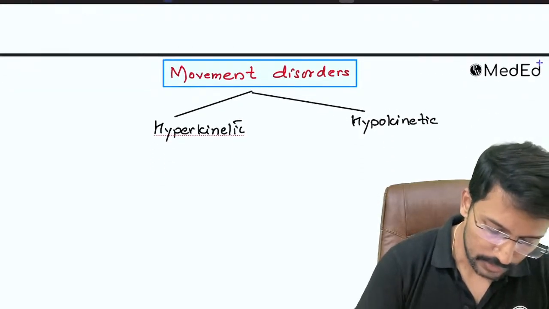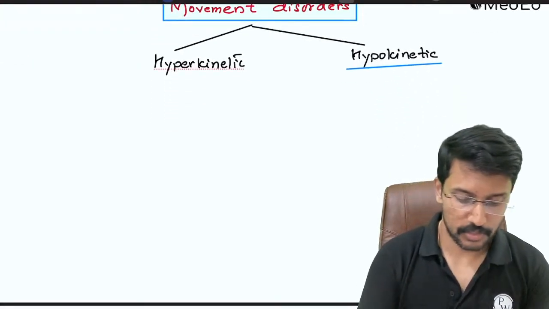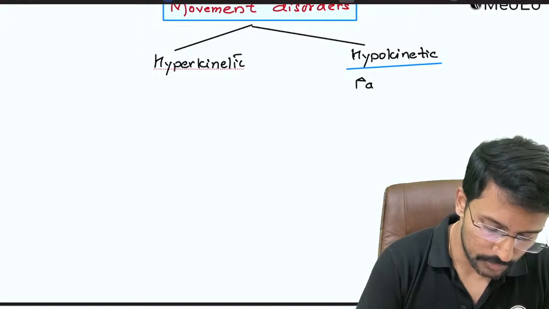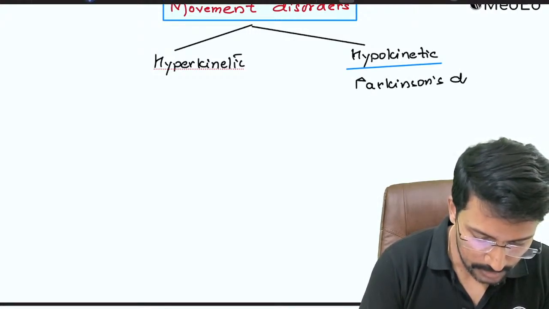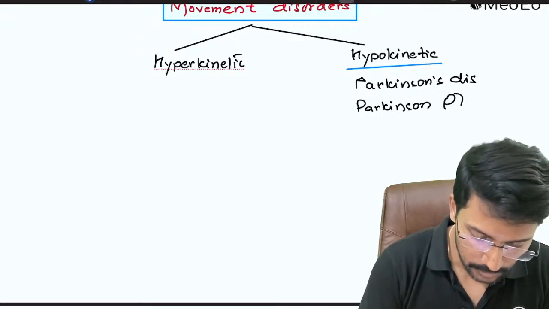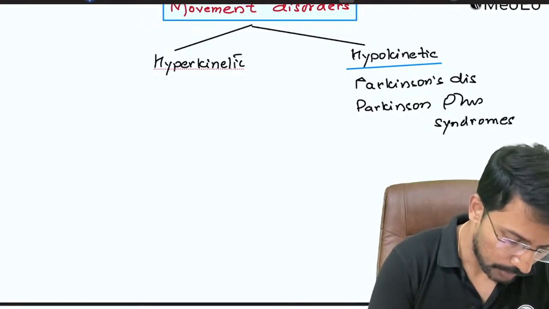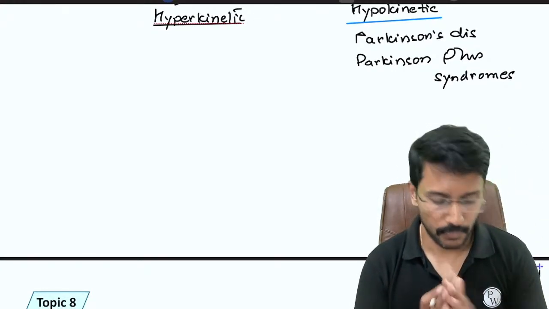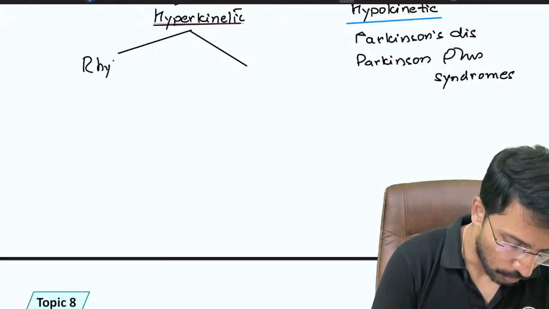So under this we have Parkinson's disease and related disorders like progressive supranuclear palsy, multisystem atrophy, right? All those conditions. So hypokinetic movement disorders, example is Parkinson's disease and Parkinson plus syndromes. When we say hyperkinetic, this is where we need to develop some approach where movements are increased. Hyperkinetic movement disorders are further divided into rhythmic and non-rhythmic.